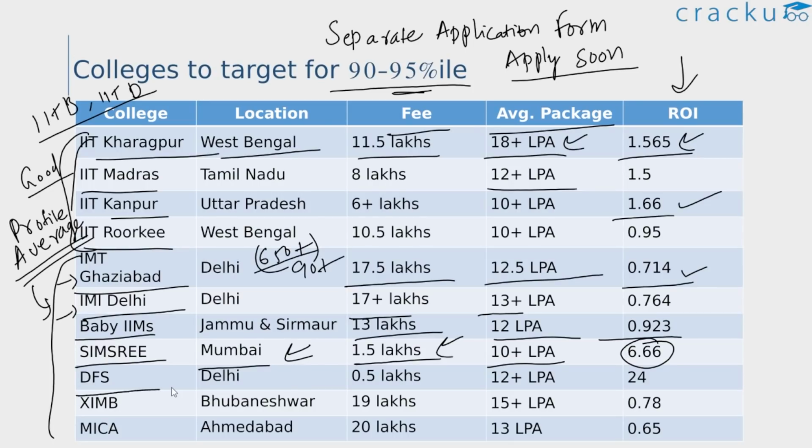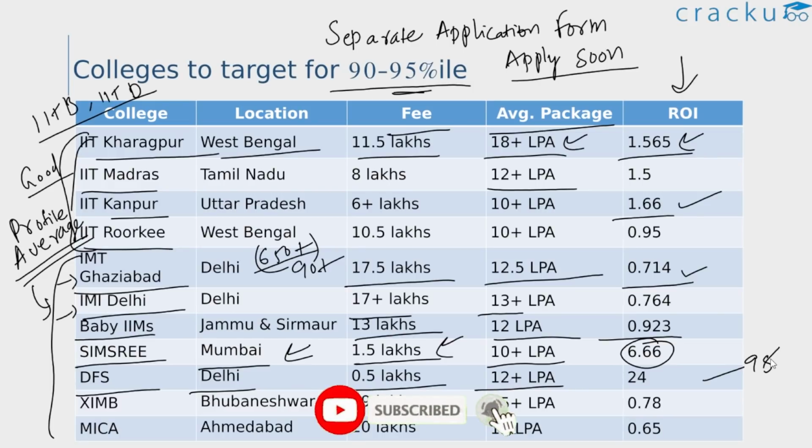Next we have DFS Delhi. This is again, you can say this is the best college in this list in terms of ROI, because the fees is just 0.5 lakhs. The average package is around 12 plus lakh per annum. And the CAT cutoff for DFS is usually around 95. Sometimes it can be 95 plus. But if you are in this range, around 95, and your profile is also good, then you can definitely apply to this college. It's a very good college to consider in terms of ROI.